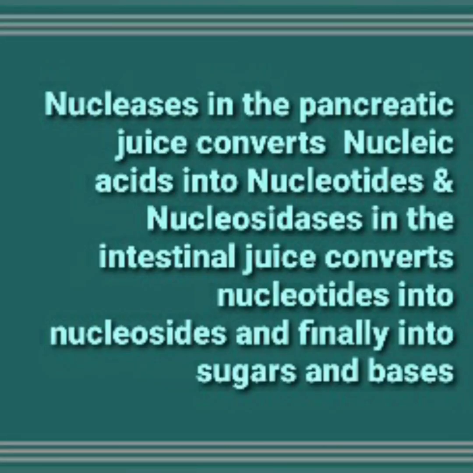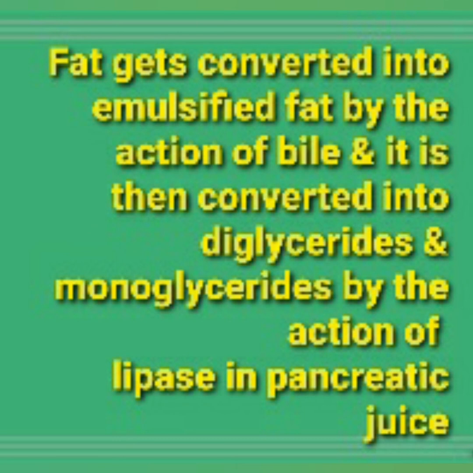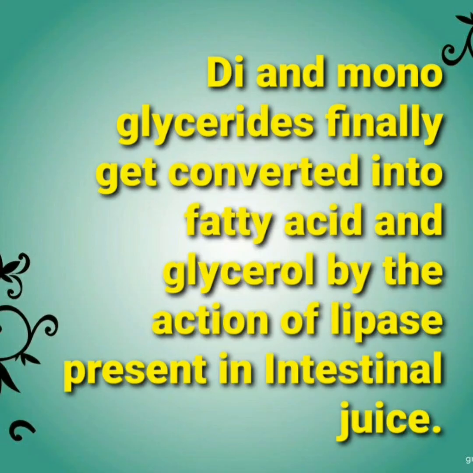Nucleases in the pancreatic juice convert nucleic acid into nucleotides and nucleosidases in the intestinal juice convert nucleotides into nucleosides and finally into sugars and bases. Fat gets converted into emulsified fat by the action of bile, and it is then converted into diglyceride and monoglyceride by the action of lipases in the pancreatic juice. Di and monoglycerides finally get converted into fatty acid and glycerol by the action of lipase present in intestinal juice. So with the help of digestive glands secretion, digestive juices, all the complex food molecules are simplified into simplest units.